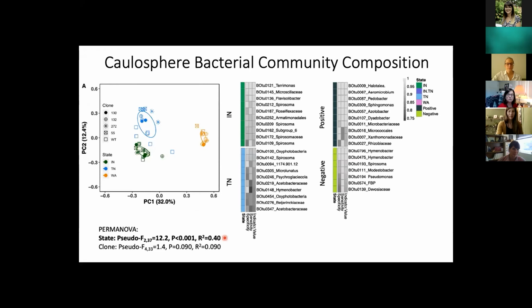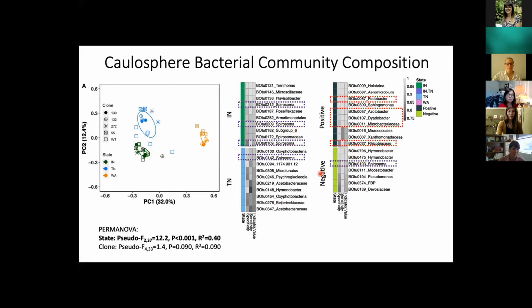When we consider the indicator species, using our indicator species analysis, once again we have Indiana, Tennessee, and then our TCD positive trees and our TCD negative trees in Washington. What we see is that for our native range trees, one OTU that's sticking out is the Spirosoma species. We also have this in our TCD negative trees.